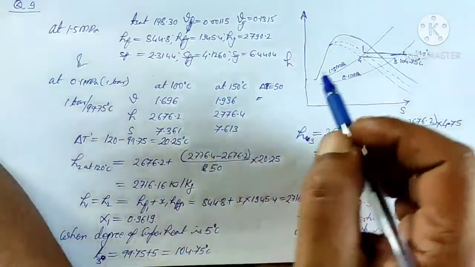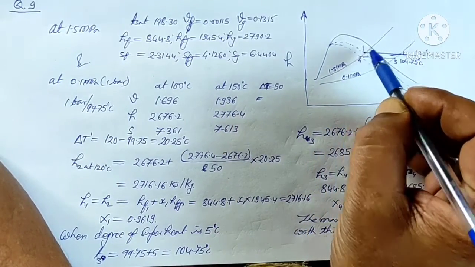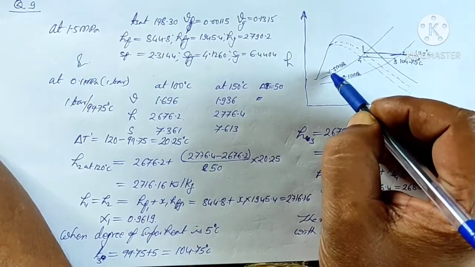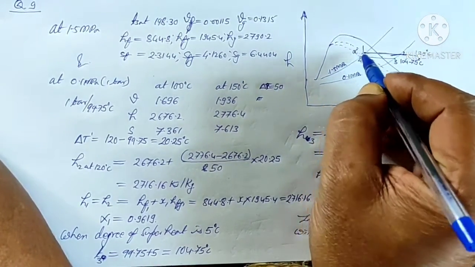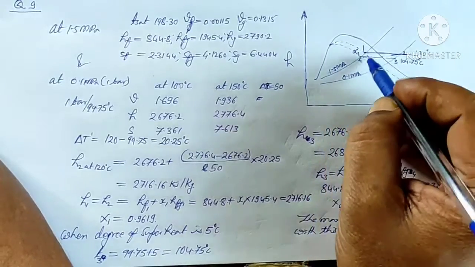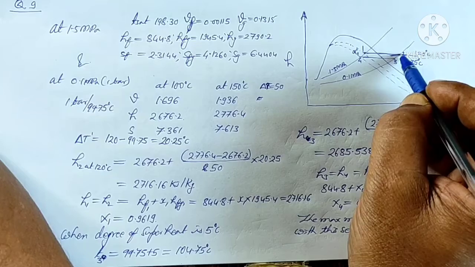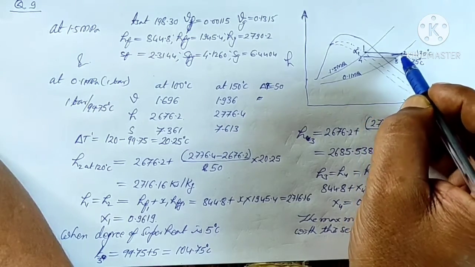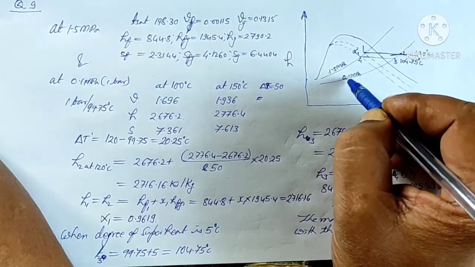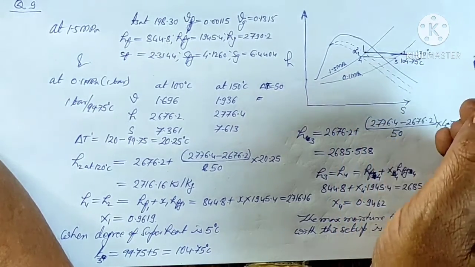In this question, the steam at point 1 is at 1.5 megapascal, and we have to find the dryness fraction x1 when it is throttled into the throttling calorimeter. So it reaches point 2, where the pressure is 0.1 megapascal and the temperature is 120 degrees centigrade.